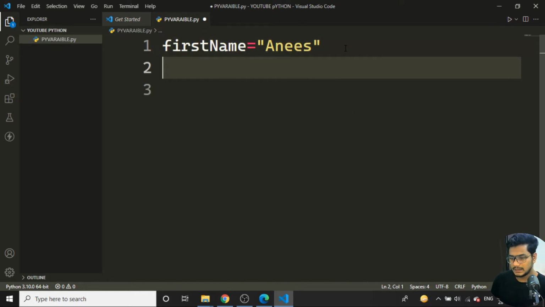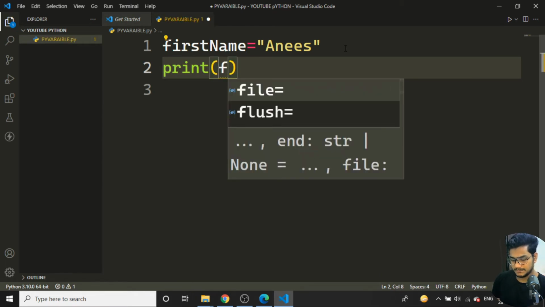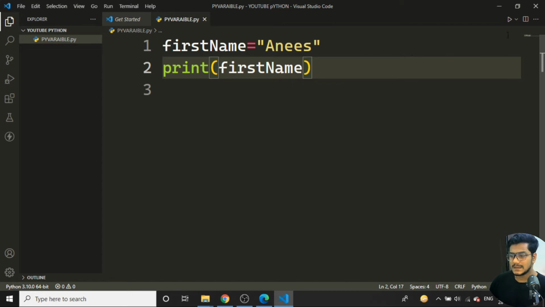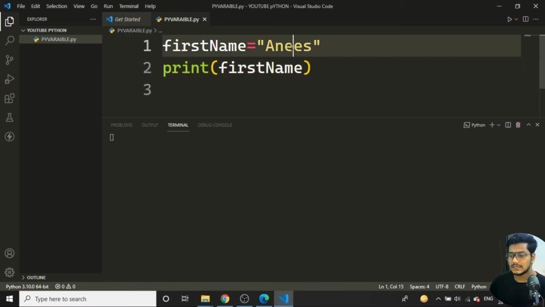If I print the first name and save this file, now if I run the program, you can see whatever has been written inside first name will be printed in my terminal.